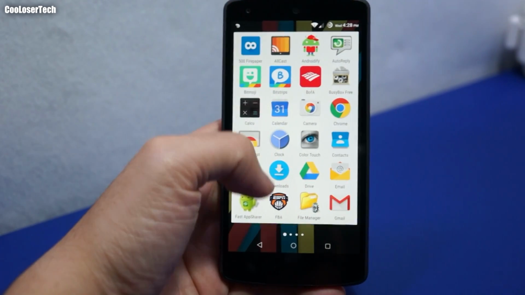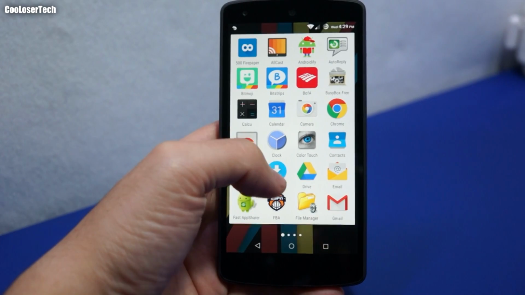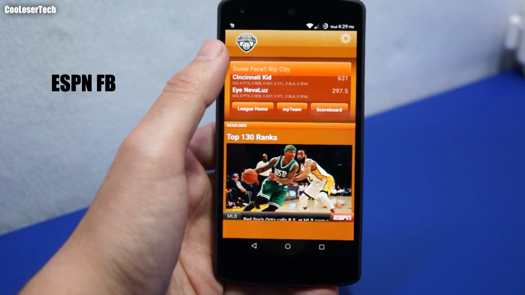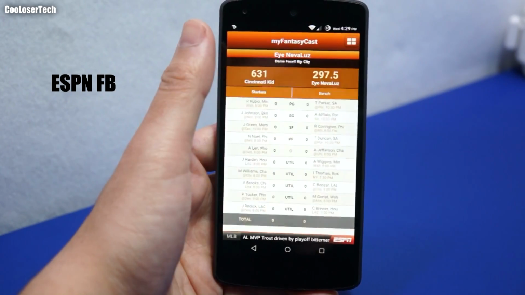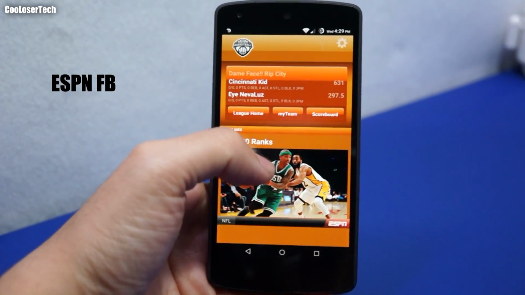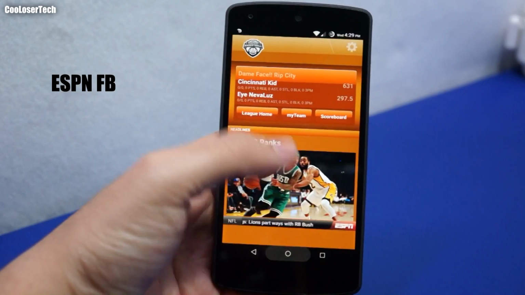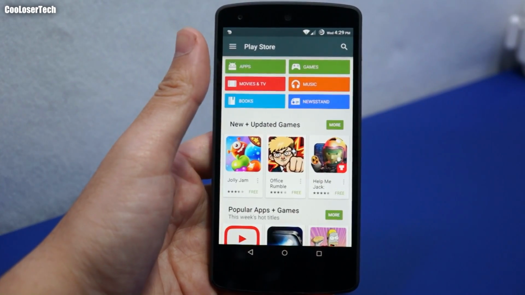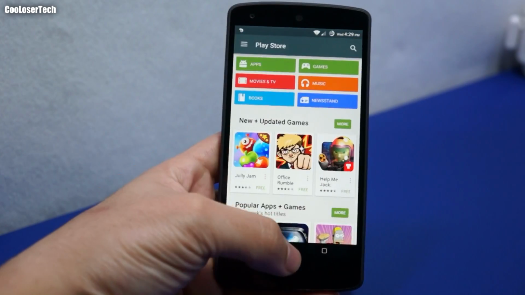Oh, and I realized over here I missed After Fast AppSharer. It's my fantasy basketball, played through ESPN. It's my first year that I ever played it, and I'm really horrible at it. I didn't really need to review it anyways, but just telling you that this is what I'm running. The Google Play Store, this is where you download apps and games and search. Obviously, everyone knows about that.